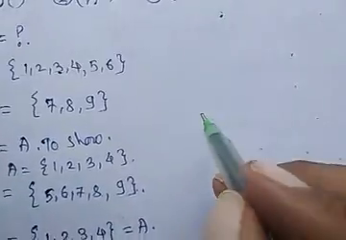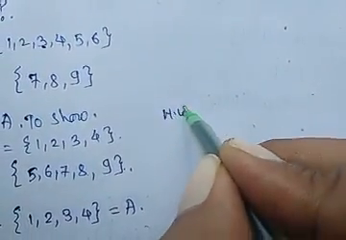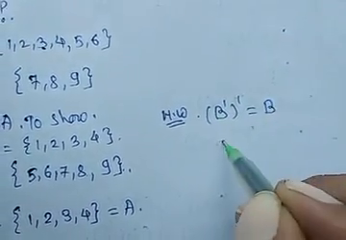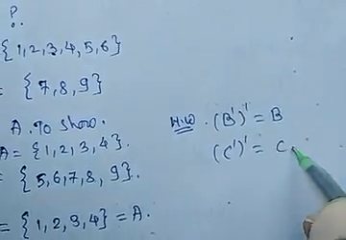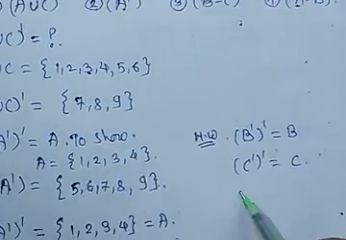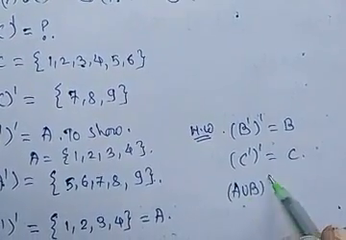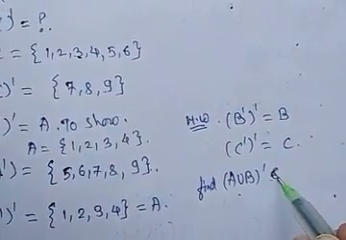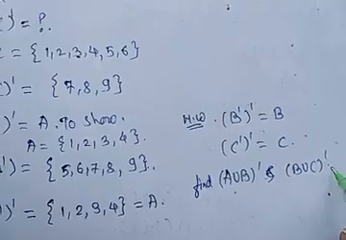For homework you can show that (B complement) complement is equal to B, and (C complement) complement is equal to C. Also you can find (A union B) complement and (B union C) complement. Okay.